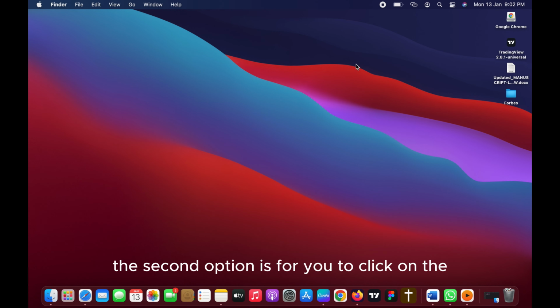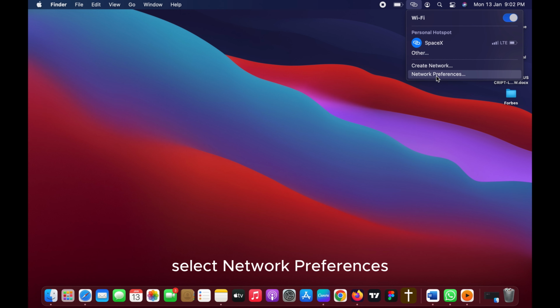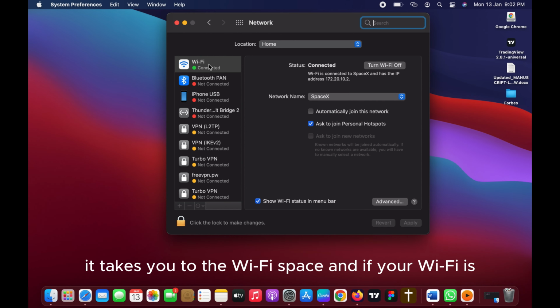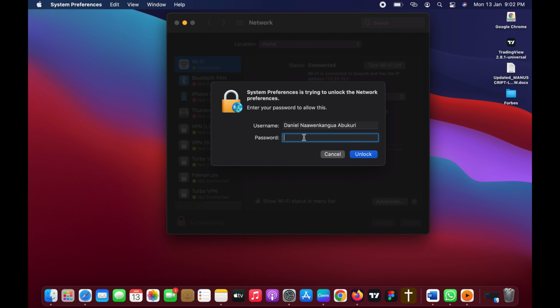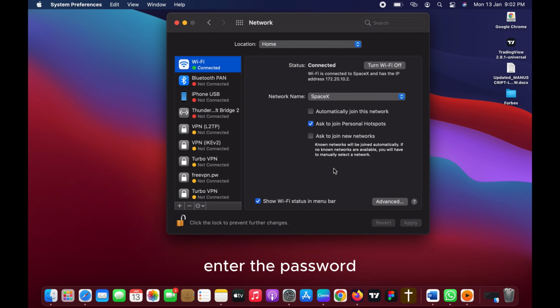And then the second option is for you to click on the Wi-Fi icon at the top right side and select Network Preferences. There you go, it takes you to the Wi-Fi space. And if your Wi-Fi network page is locked, make sure you unlock it. Enter your password.